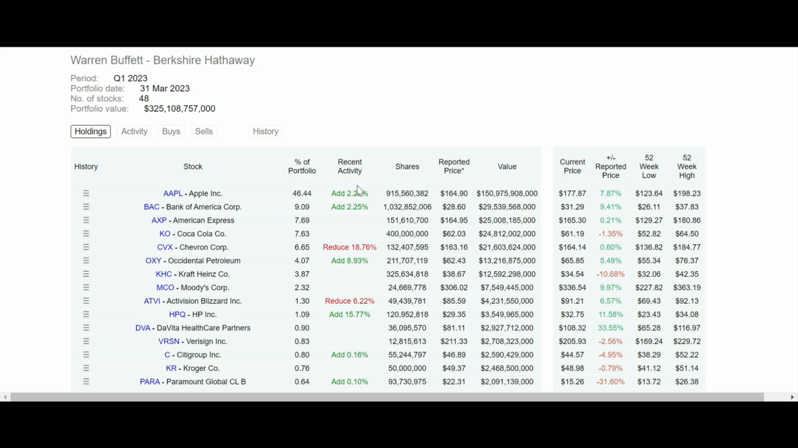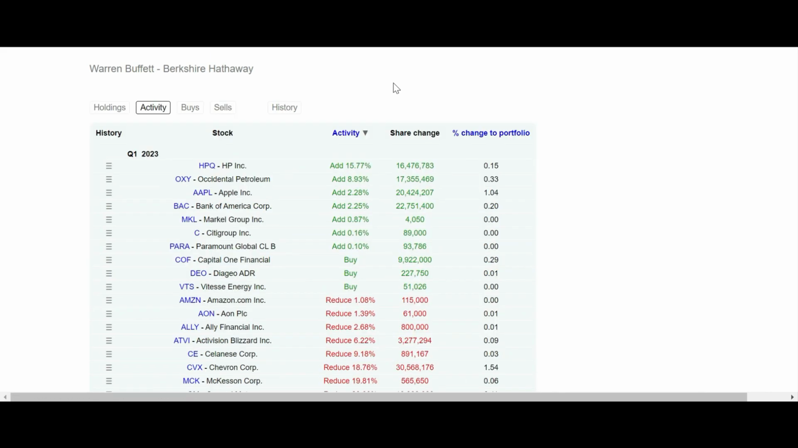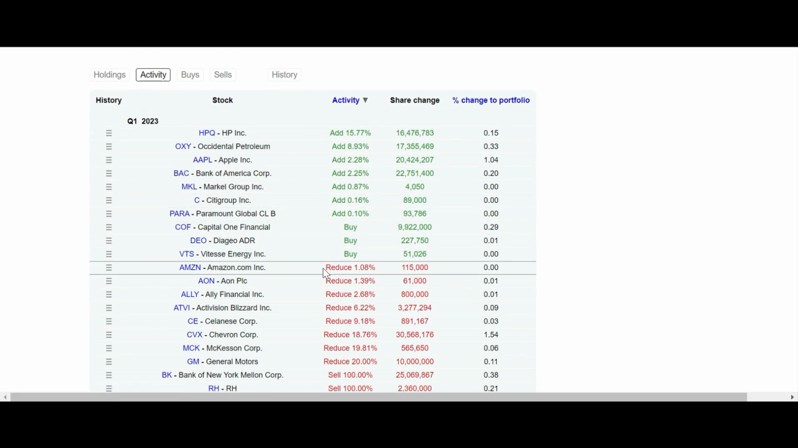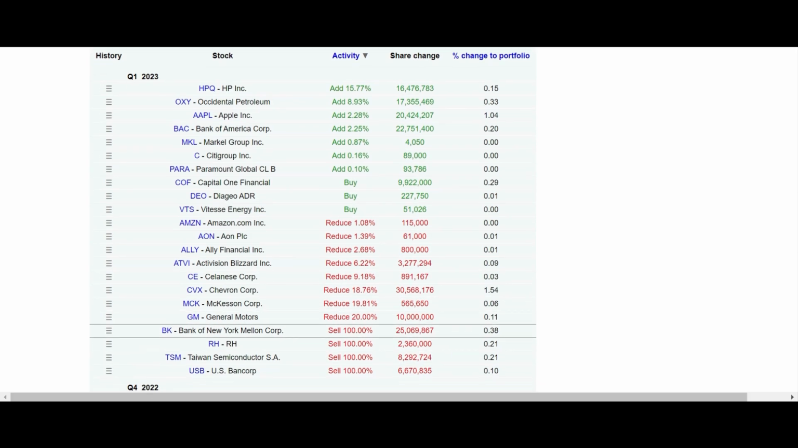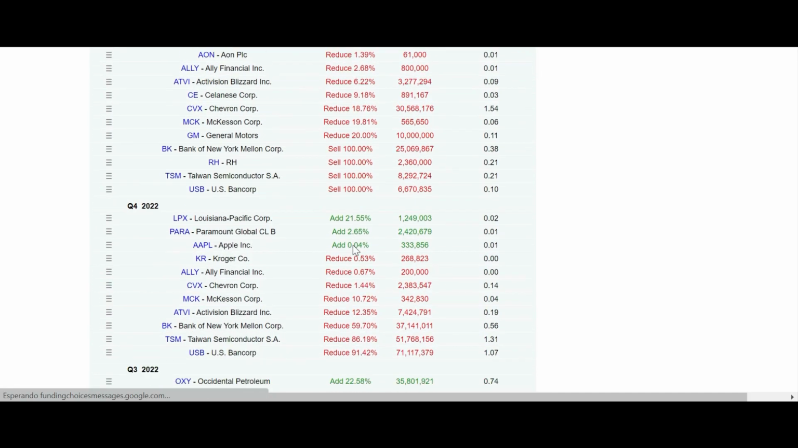Moreover, you also have the option to click on Activity here, where we can see the movements that he has made. For example, we see that he has bought quite a few shares of HP, Occidental Petroleum, Apple, and Bank of America. And yet, he has sold 100% of his stake in major companies such as the Bank of New York and Taiwan Semiconductors. And this is just what he has done in the last quarter of 2023, but you also have a movement history from 2007 to now if you continue scrolling down.